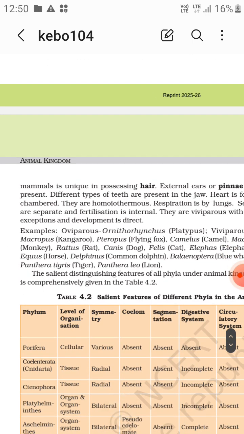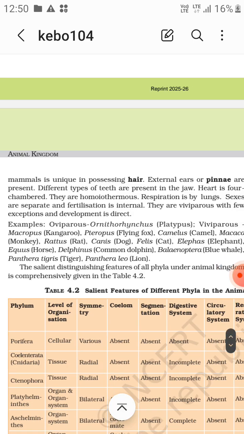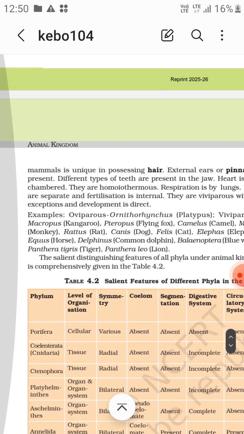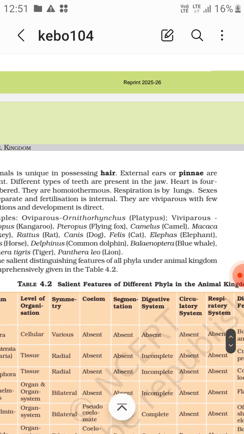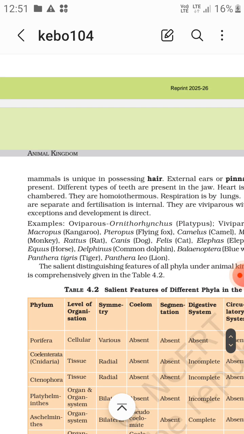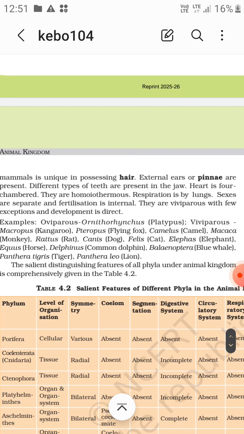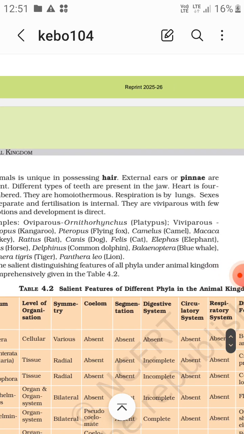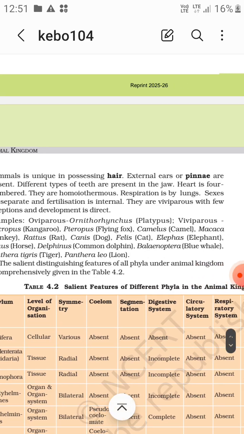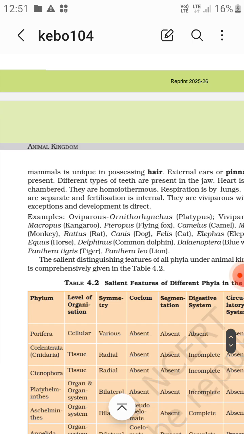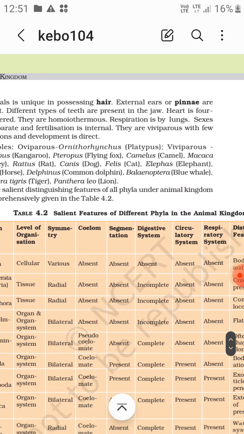Now the examples: oviparous, that is Ornithorhynchus, platypus; viviparous, in which Macropus, that is kangaroo, Pteropus, flying fox, camel, Macaca, monkey, Rattus, rat, Canis, dog, Felis, cat, elephant, Equus, horse, Delphinus, common dolphin, Balaenoptera, blue whale, then Panthera tigris, tiger, Panthera leo, lion. So all this is done.